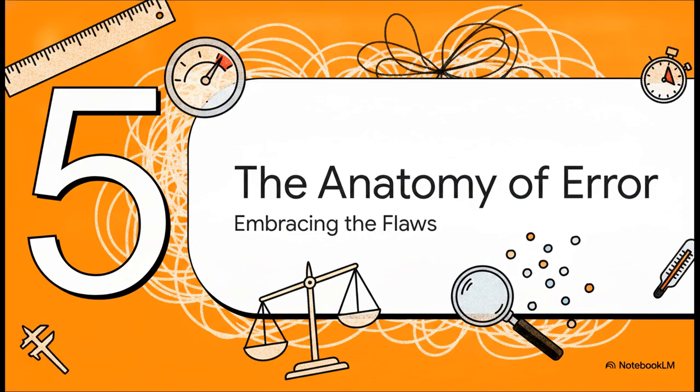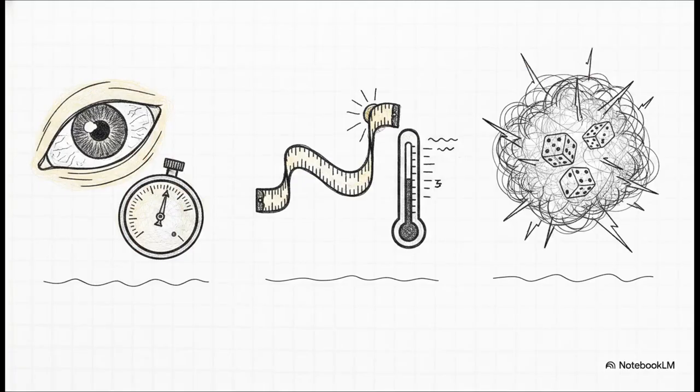Section 5. The anatomy of error, embracing the flaws. We just have to acknowledge an inescapable truth here. No measurement is ever completely perfect. In fact, categorizing our errors is just as important as making the measurement in the first place. We generally divide measurement errors into 3 main buckets. First up are gross errors. Let's be honest, this is on us. It's human mistakes. Reading the dial from the wrong angle, totally messing up a calculation, or just using the tool incorrectly. Second, we have systematic errors.